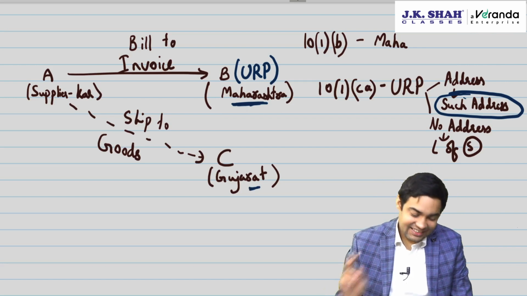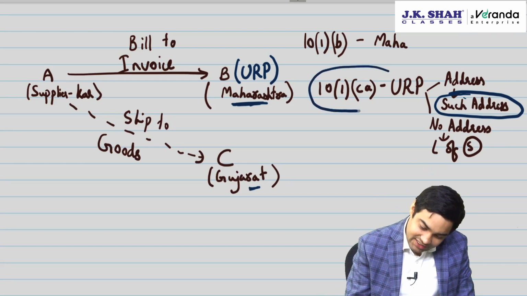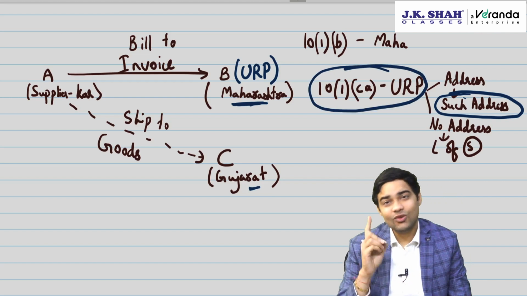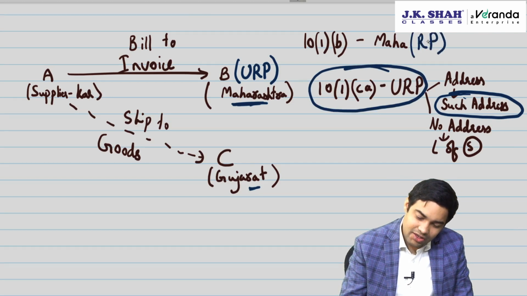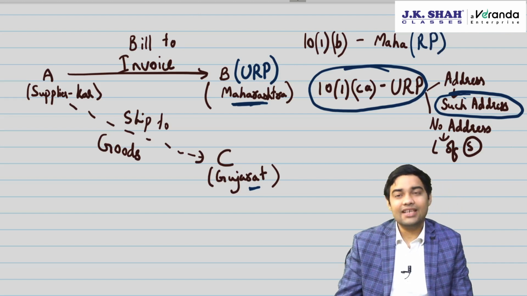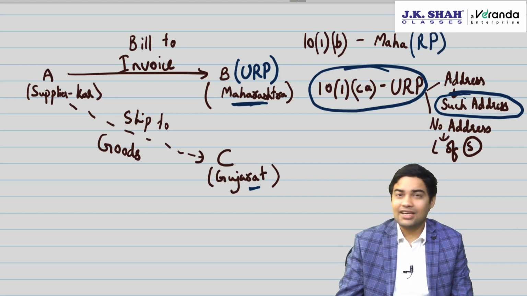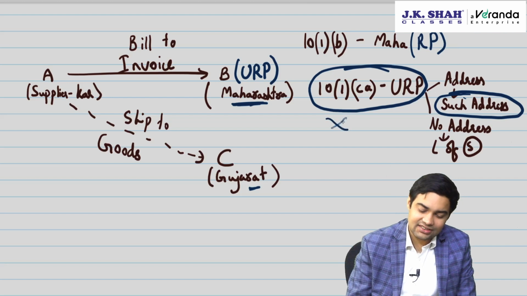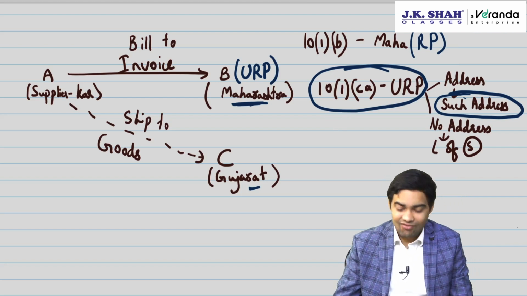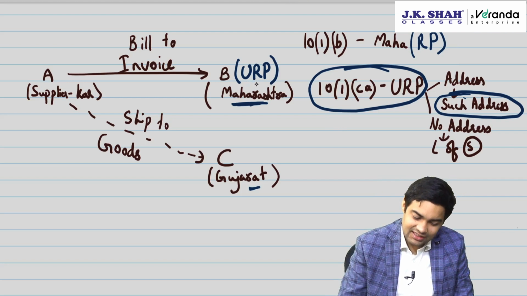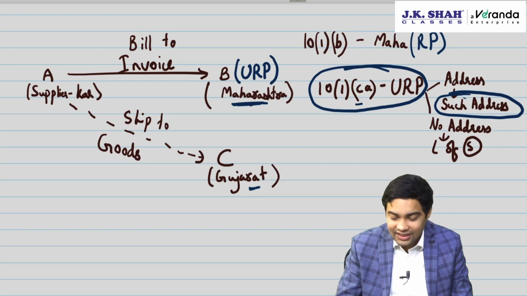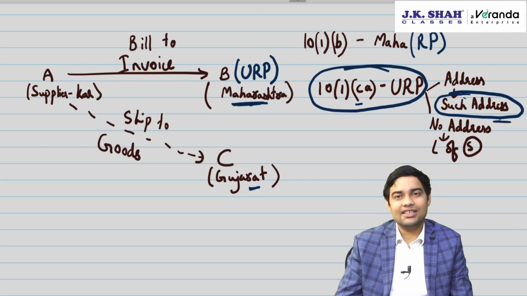CBIC clarified that whenever supply is made to unregistered person, then you will have to follow 10(1)(ca), you cannot follow 10(1)(b). That means the place of supply under 10(1)(b) will be only when B is a registered person. If B is a registered person, then Maharashtra, because then 10(1)(ca) does not apply. If B is not a registered person, which is our case, then we have to apply 10(1)(ca). Now in 10(1)(ca) it says if address is available, then such address will be used.